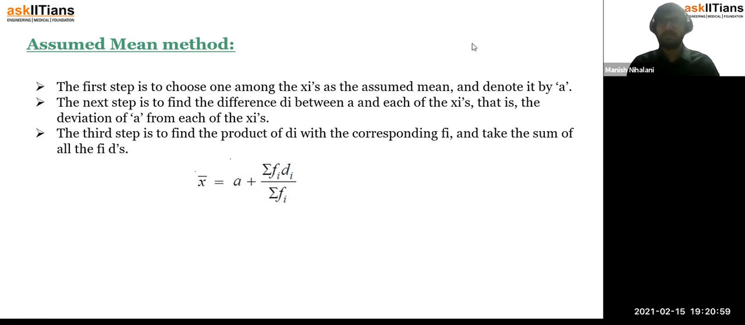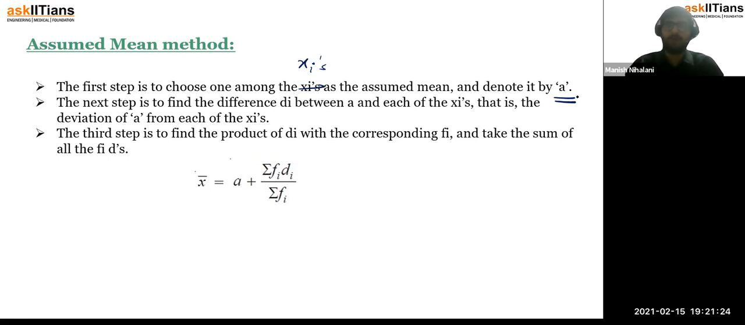So the first step is to choose one among the xi's as the assumed mean. Among all the xi's, like the midpoints in the previous exercise, you take any one of them as the mean. You just assumed it for now that it is our final mean, but we know that we can't simply assume, so there is a way to do this.